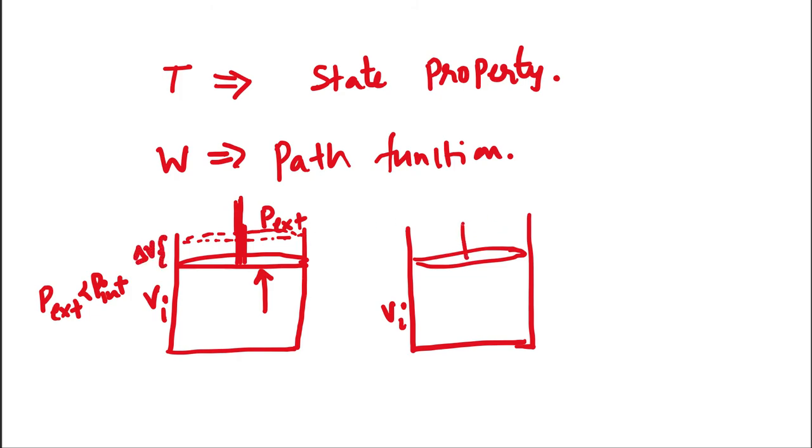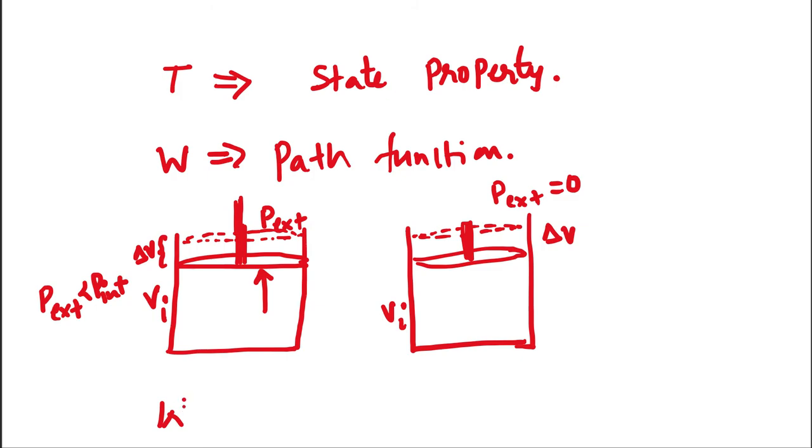And the same volume change is achieved here. But this time, let's keep the external pressure 0. That means here the expansion happened against the vacuum. So then what happens here?